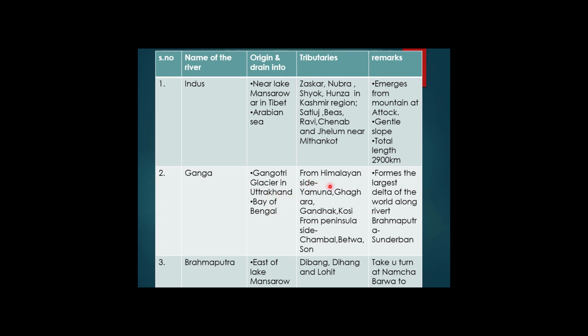The major tributaries from the Himalaya are Yamuna, Ghagra, Gandak, Koshi, and from the peninsular side it is Chambal, Betwa, Son. Chambal and Betwa are tributaries of river Yamuna, which ultimately meets the Ganga river at Allahabad, and the Son is a separate tributary like Yamuna, which meets river Ganga near Patna.